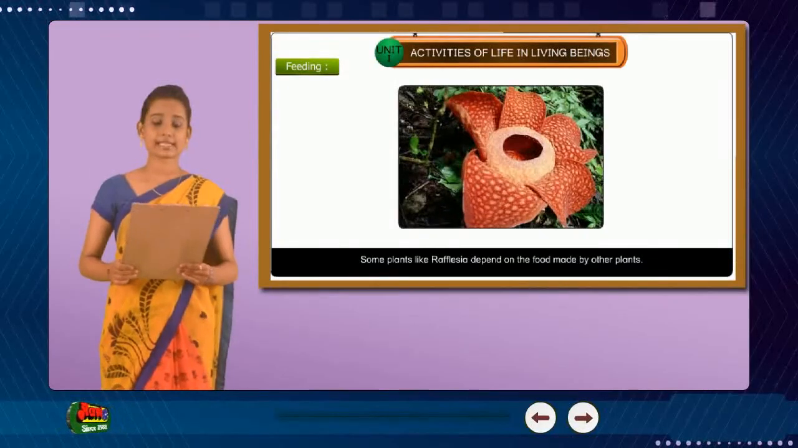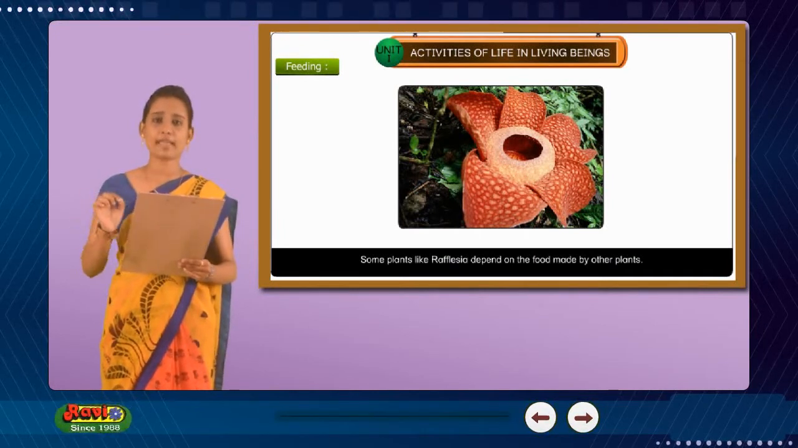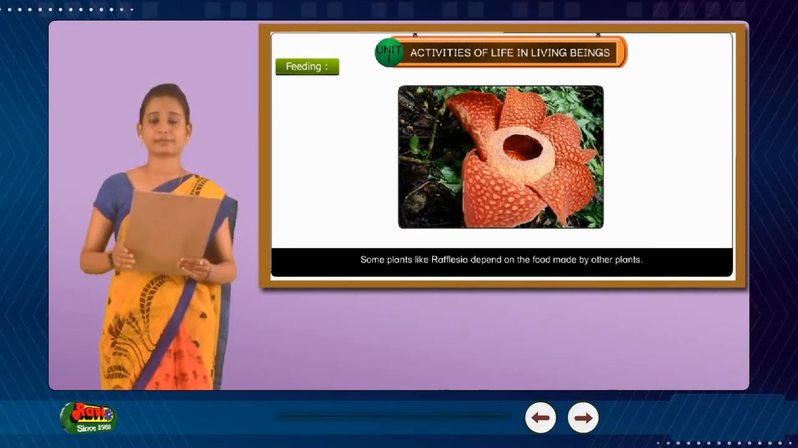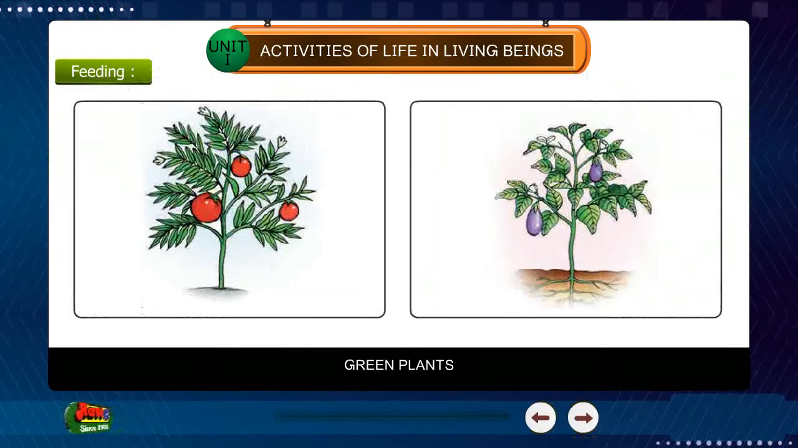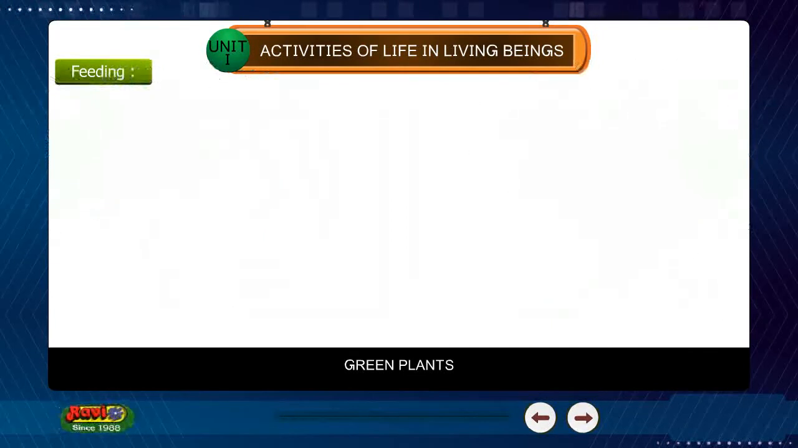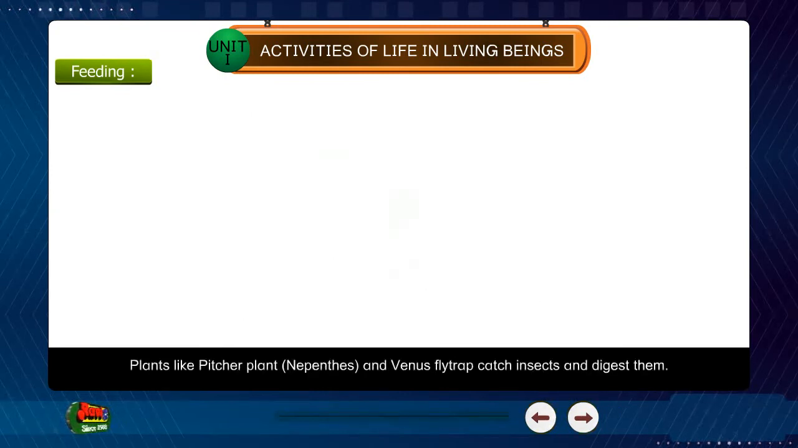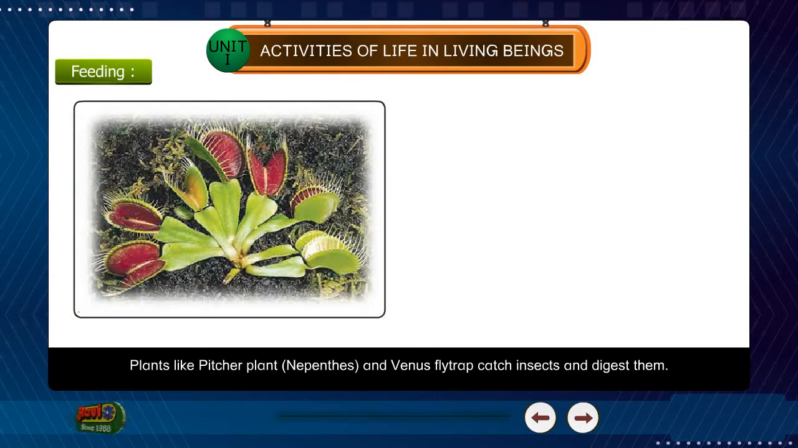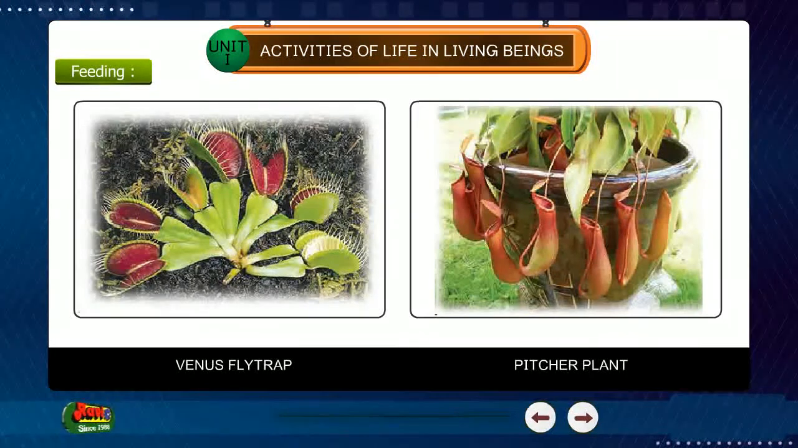Some plants, like Rafflesia, depend on the food made by other plants. These are called parasites. Green plants. Rafflesia, parasite. Plants like picture plant, Nepenthes and Venus flytrap catch insects and digest them. Venus flytrap. Picture plant.